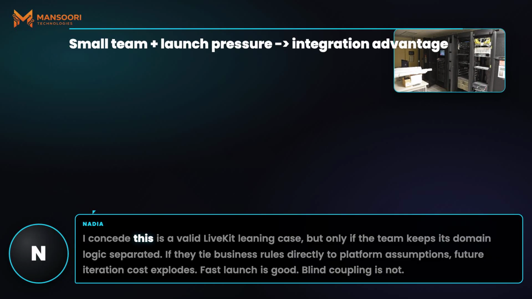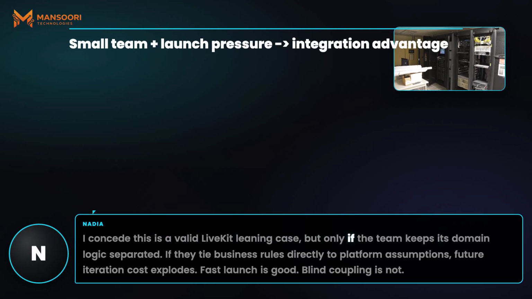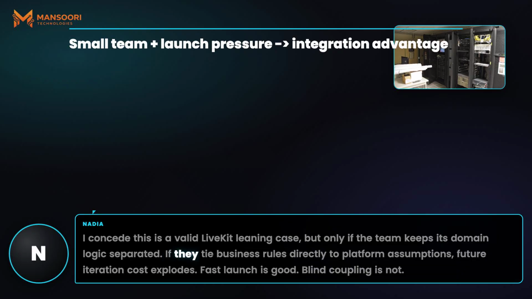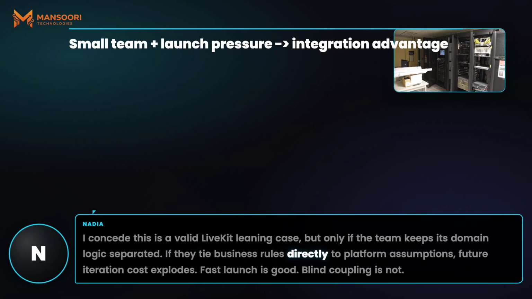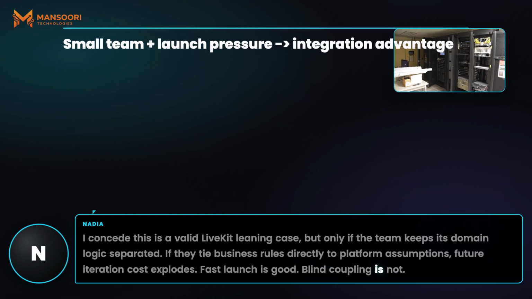I concede this is a valid LiveKit leaning case, but only if the team keeps its domain logic separated. If they tie business rules directly to platform assumptions, future iteration cost explodes. Fast launch is good. Blind coupling is not.